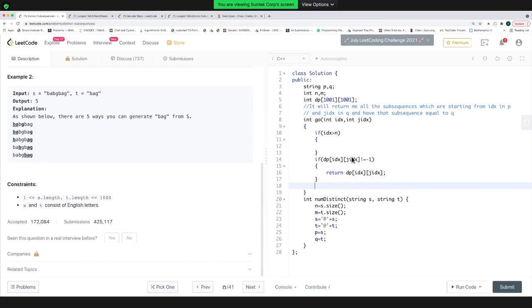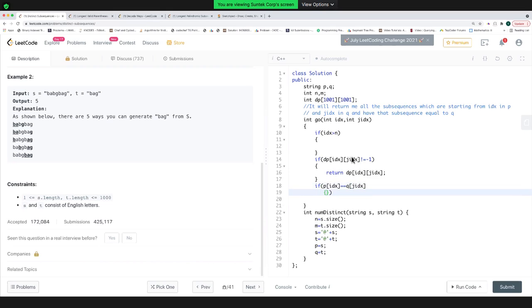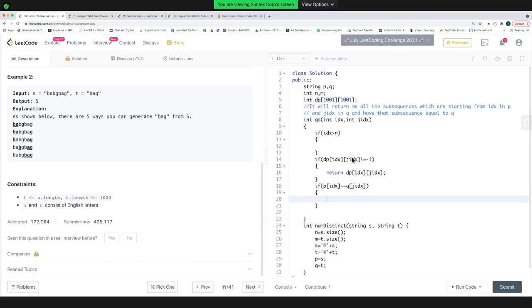Okay, so what I'm saying now is, let's say I'm currently at the first position in this string and the first position in this string. In the first case, if my P of idx equals Q of gidx, if the first character of both the strings are equal, that means I can find the total number of ways if I'm picking both of these characters. If I'm taking this particular B, I can go to the next position in both of the strings.